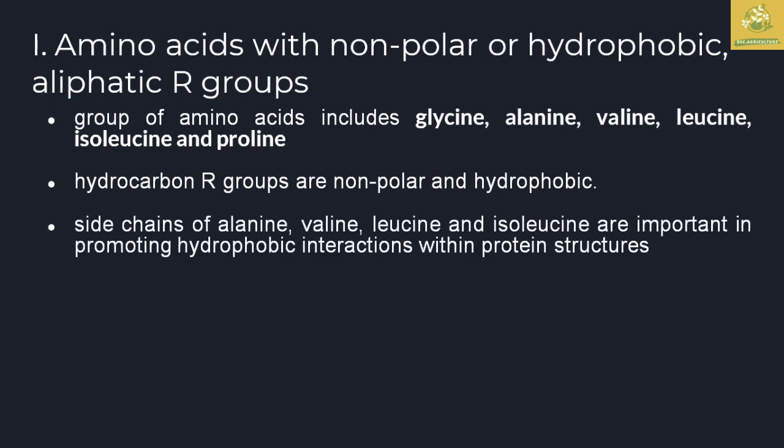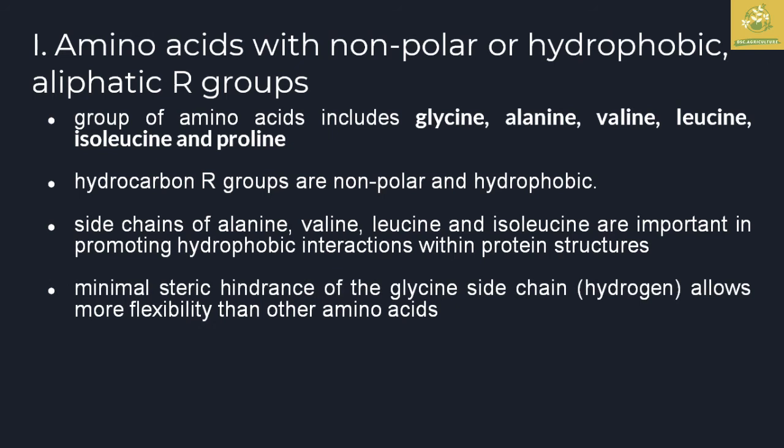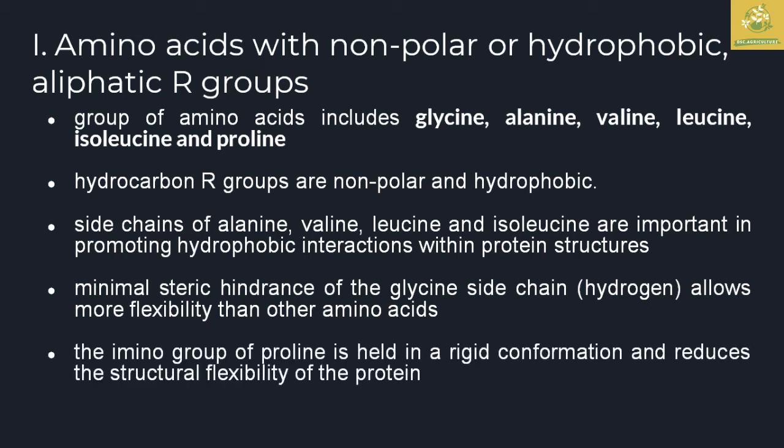The side chains of alanine, valine, and leucine importantly promote hydrophobic interaction within protein molecules. Glycine has minimal steric hindrance, as its side chain is a hydrogen, which allows more flexibility than other amino acids, whereas the imino group of proline is held in a rigid configuration and reduces the structural flexibility of the protein. That is the difference between glycine and proline.